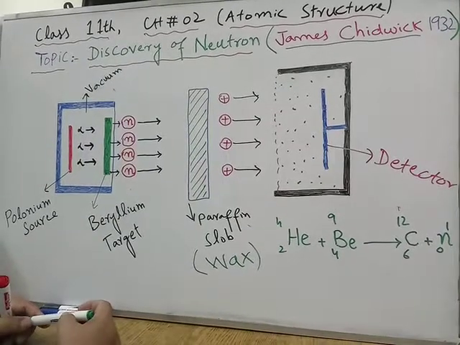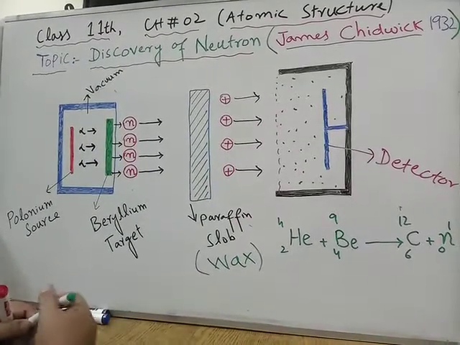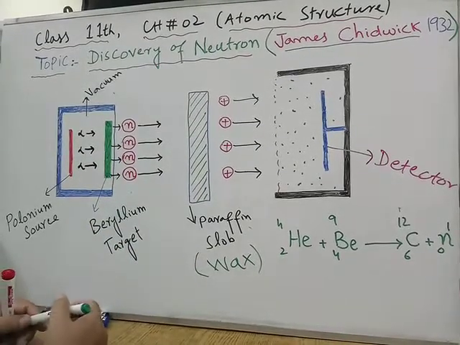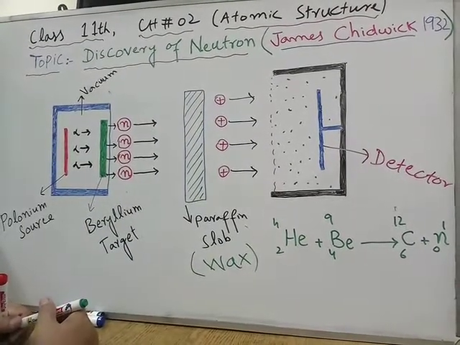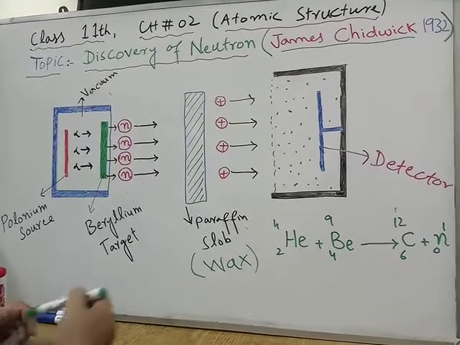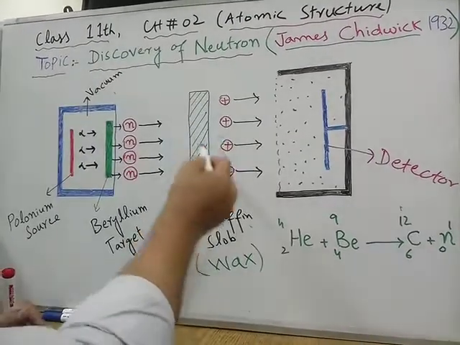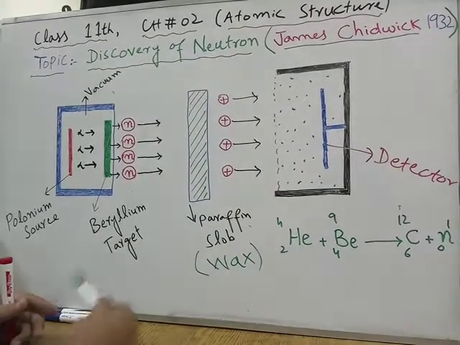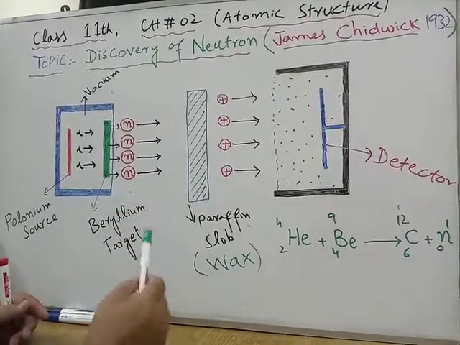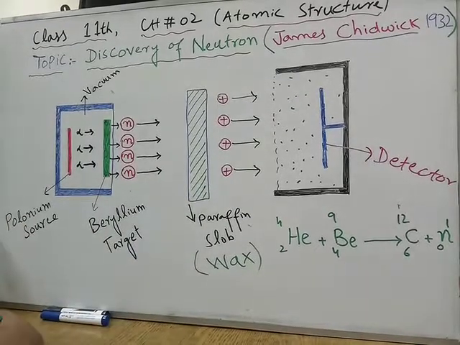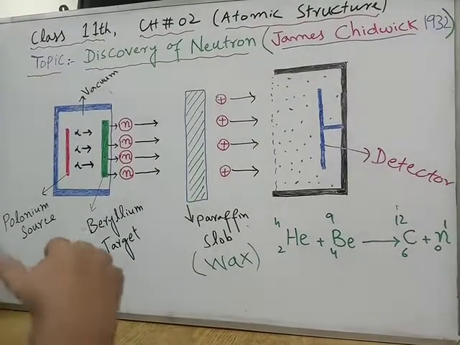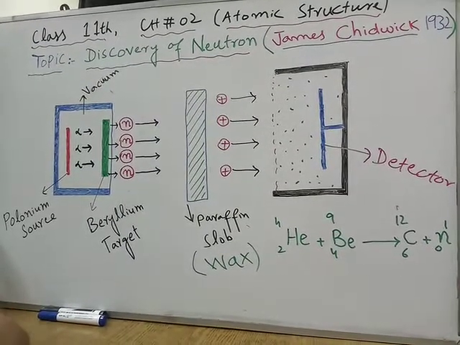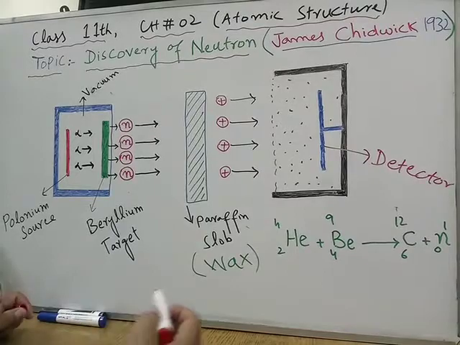So in this way he discovered that the particles which were ejected by the beryllium target were fast moving neutrons, and these neutrons actually ejected the protons from this wax. In your book this has not been discussed, but I have discussed it in order to keep this experiment clear for you. So what type of reaction actually took place here?